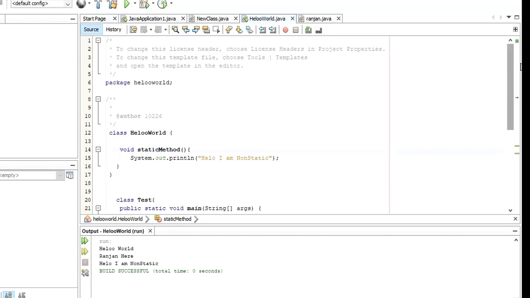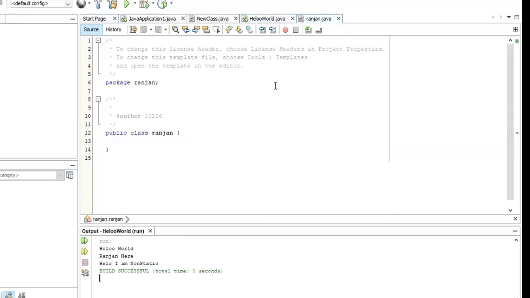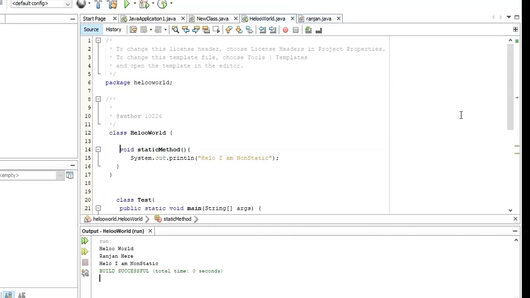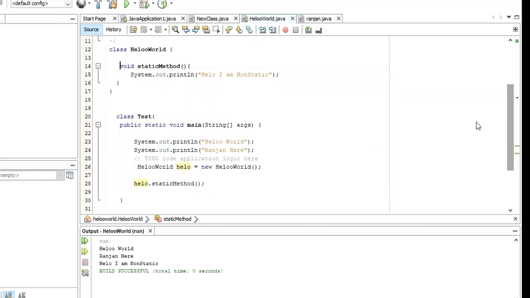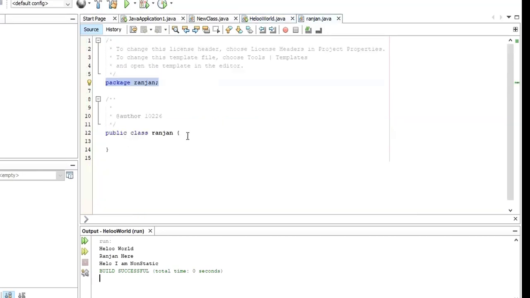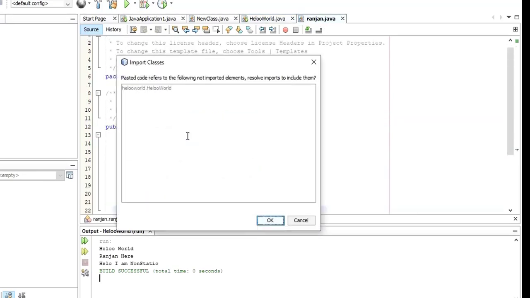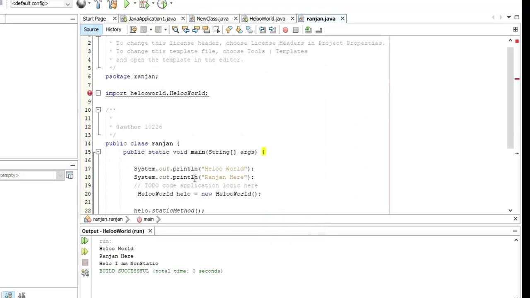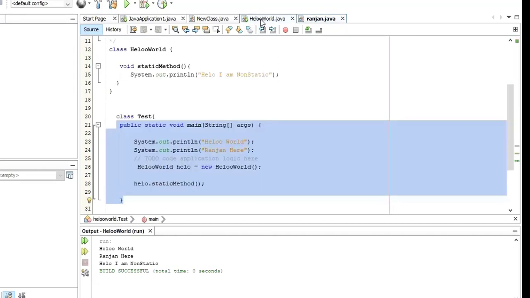So now what I can do, I'm going to that other class that I created at the beginning, this one. Now this is a different one, right? So the package is different. Let me copy the main method that I have here and paste it here. I'm just going to delete this part. So I've created the object for this class here.